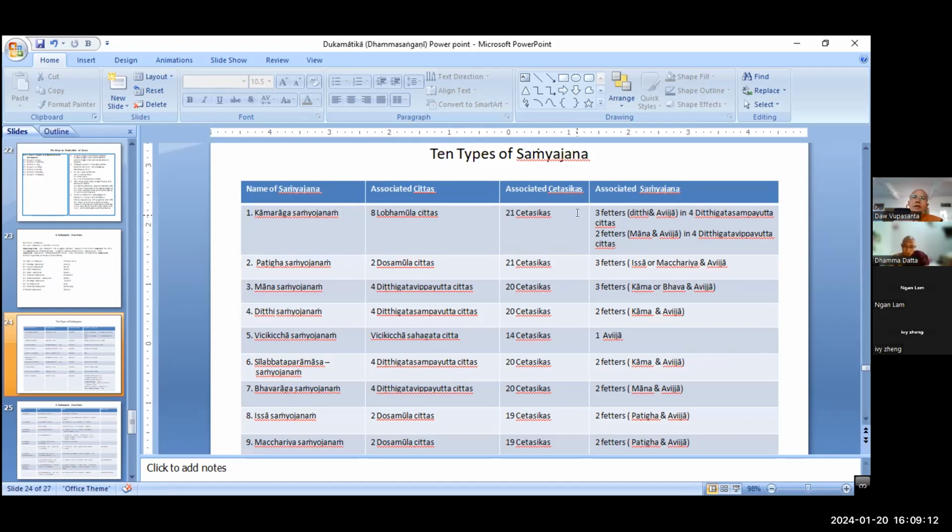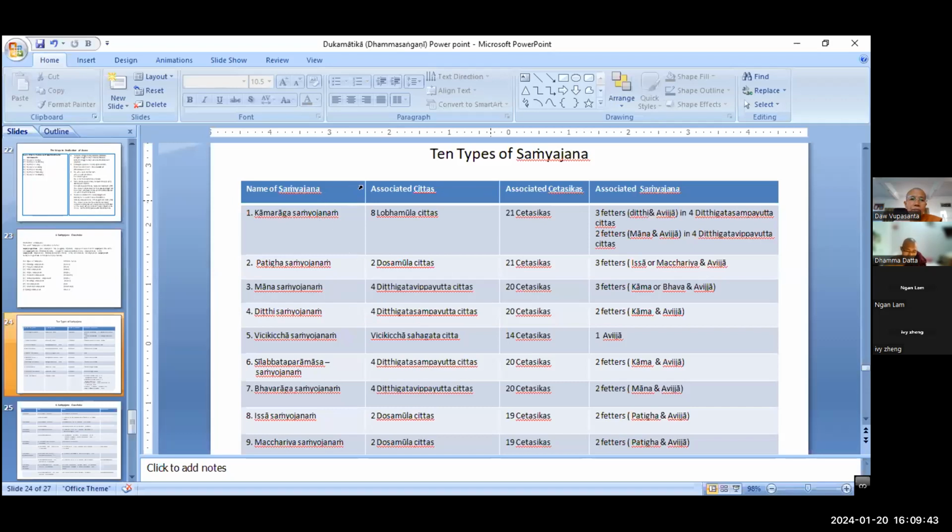It is not exactly the same as the asava. In the asava gocchaka, only three akusala cetasikas are mentioned: lobha, ditthi, moha. Kamasava, Bhavasava, Ditthasava, Avijjasava are only lobha, ditthi, moha. But in the samyojana, 8 akusala cetasikas are mentioned as the factors.